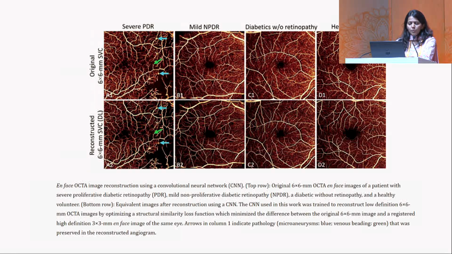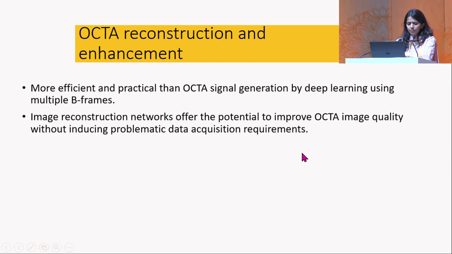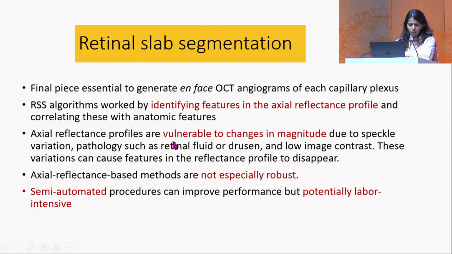So one of the major limitations of contemporary OCTA scans is that for a larger field of view, the peripheral data has low image quality. However, this is a reconstructed OCT angio scan from the original scan using a deep learning algorithm, and we see the peripheral scan quality is also enhanced, and there is no loss of image quality even in the periphery. So image reconstruction networks offer the potential to improve OCT angio image quality without inducing any data acquisition problems.